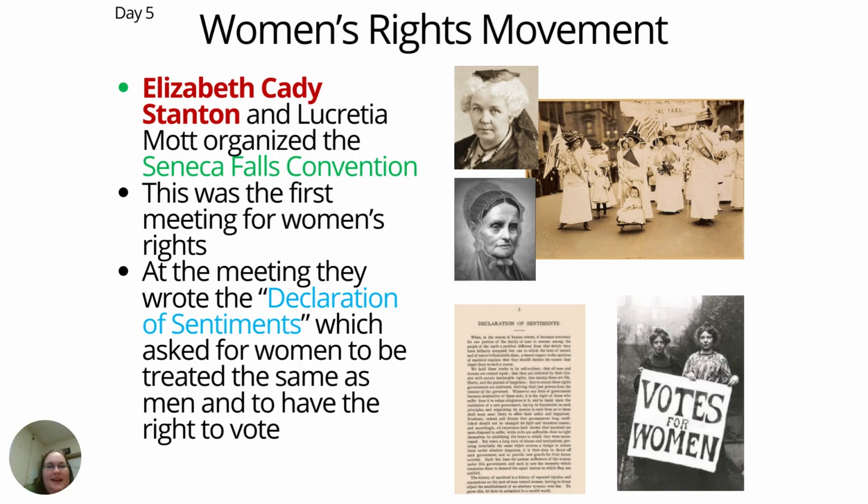So again, Elizabeth Cady Stanton and Lucretia Mott organized the Seneca Falls Convention. It's the first big meeting for women's rights. At the meeting, they write the Declaration of Sentiments, which asks for women to be treated the same as men and have the right to vote. She borrows language when she writes this from the Declaration of Independence and says that all men and women should be created equal.